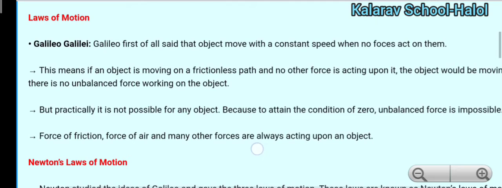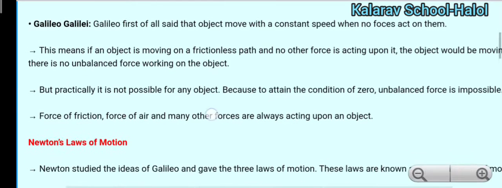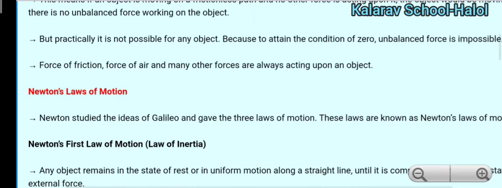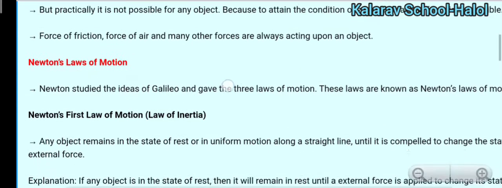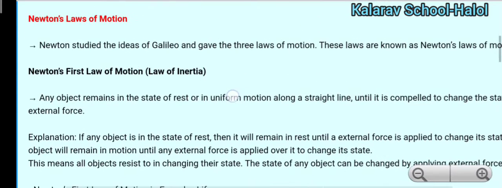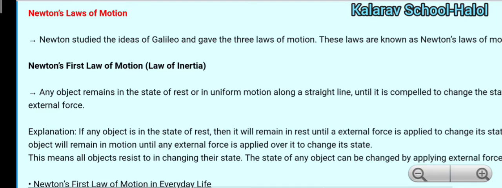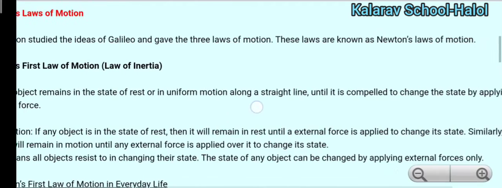So, laws of motion contain the three laws of motion: Newton's first law of motion, Newton's second law of motion, and Newton's third law of motion. In today's lecture, we will study Newton's first law of motion, which is also called the law of inertia. The three laws are collectively called Newton's laws of motion.